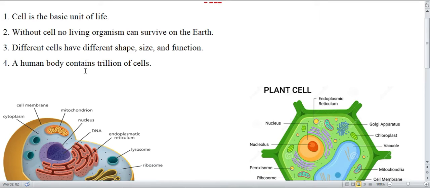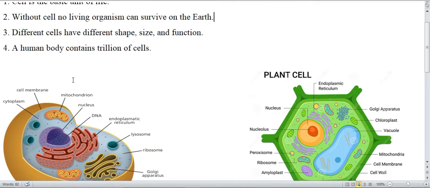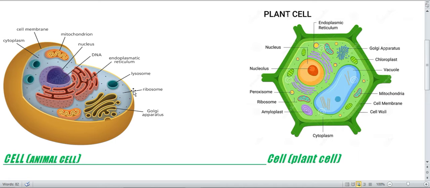So a human body contains trillions of cells. We can't imagine how many cells we have, but there are trillions of cells present in our body. So this is a diagram of a cell, an animal cell. Here are the organelles. The main organelles which are present in all cells are cell membrane, cytoplasm, DNA and nucleus.